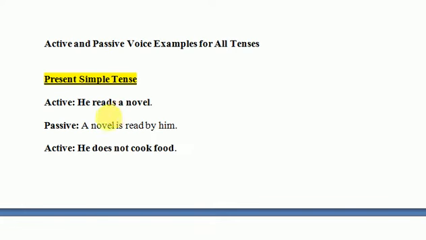And what are those rules? You are going to make use of the auxiliary is, am, are, plus the past participle of the verb, plus by, and plus the object. Since our subject, which is the object over here, and our object is singular, our novel, therefore it is accompanied by the auxiliary is. And why is? Because this is the present tense. Read, because past participle. We always make use of the past participle no matter what the tense is. Then by, and plus object. So this is the formula.